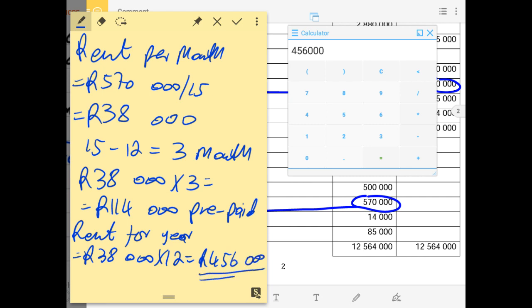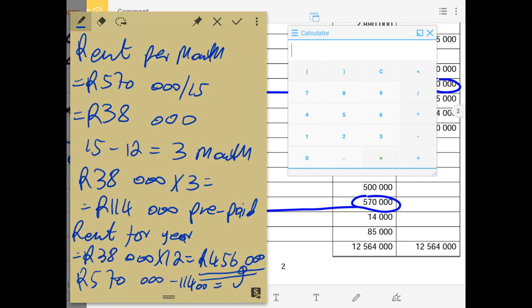That means the total of rent in the income statement must be 456,000, meaning 570,000 minus 114,000, which is rent for the next 3 months, gives us 456,000.